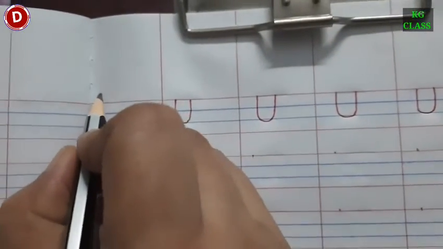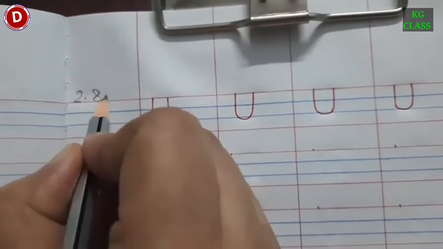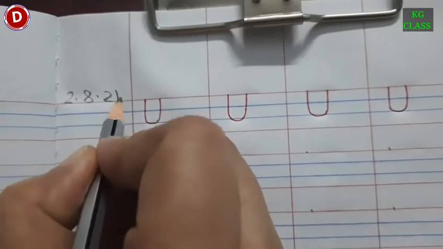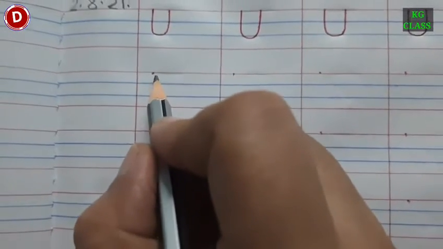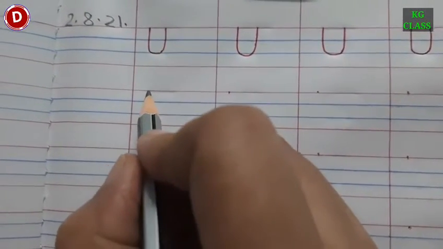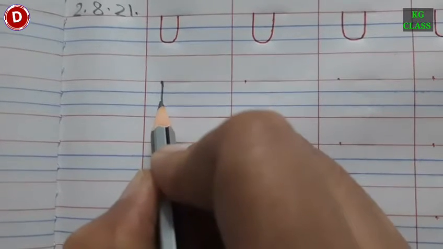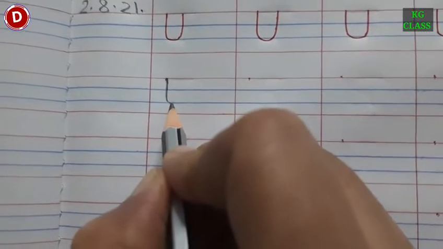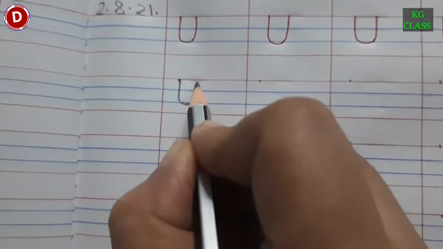Children, today is 2nd August, 2.8.21. August is the 8th month of the year. Okay. So, children, now see how you will write capital U. Put your pencil on the red line here and then from here you have to make a standing line like this. Then you have to again make a small loop and then you have to go up till the red line. In this way, in one go you have to write capital U.